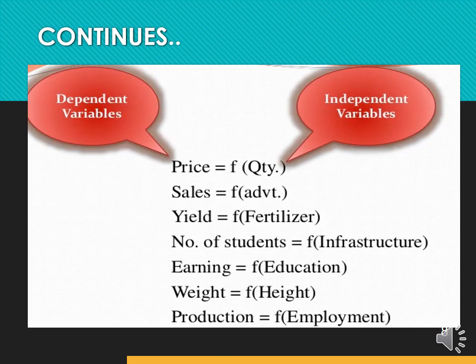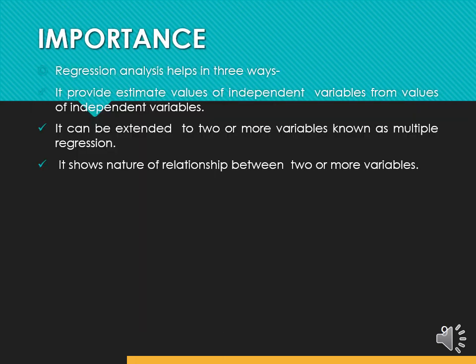Now let us know more about independent and dependent variables. Dependent variables are like price, sales, yield, number of students, earnings, weight and production. The independent variables are like quantity, advertisement, fertilizer, infrastructure, education, height and employment. Now comes the importance. First, it provides the estimated value of the dependent variable from a value of the independent variable. It can be extended to two or more variables, known as multiple regression. Also, we can find the relationship between two or more variables.